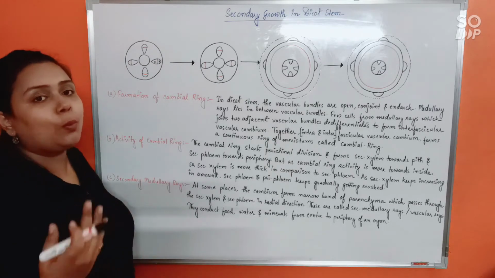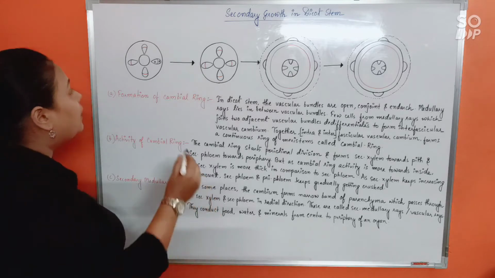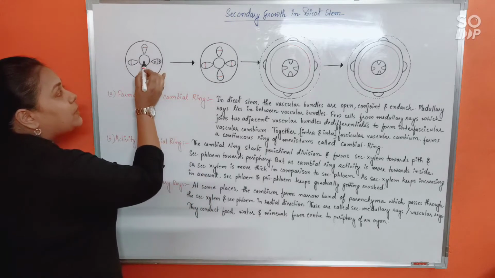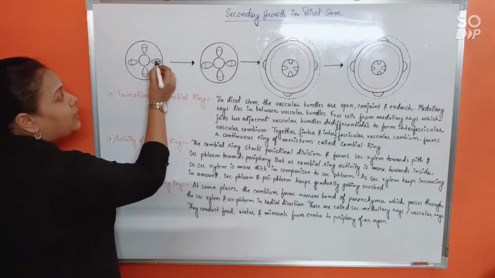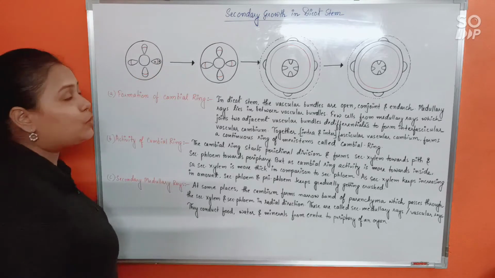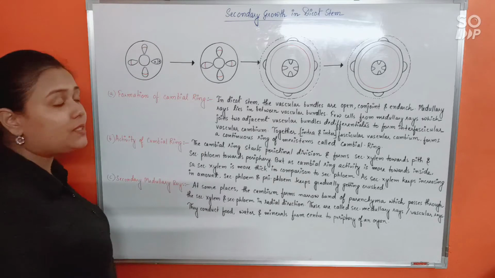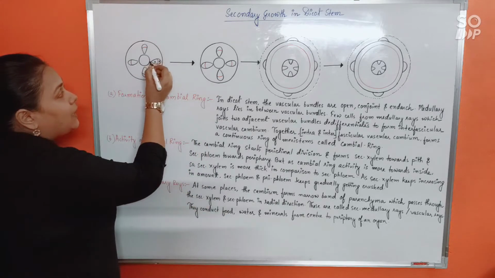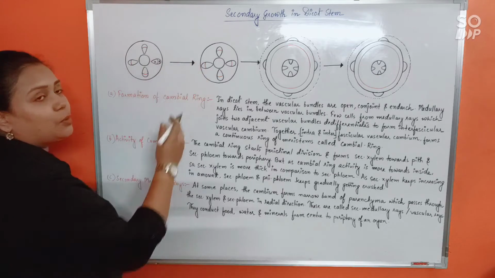That's why it's an open vascular bundle after all. So xylem is towards the pith, phloem towards the outside, and in between remains the cambium. Open and conjoined vascular bundles, because protoxylem, which is smaller, is towards the pith,